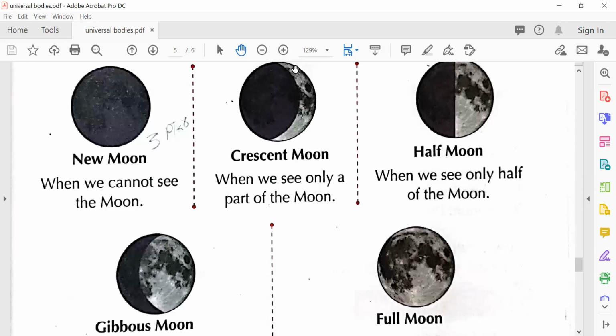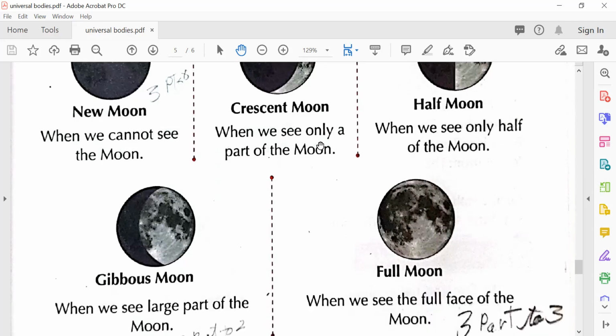And when you see the fine, then you say, Mom, that's a crescent moon. When you see half, same shape, yes, and when you see the half moon, you say that's a half moon.